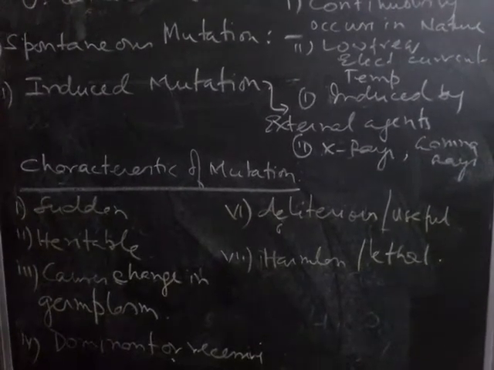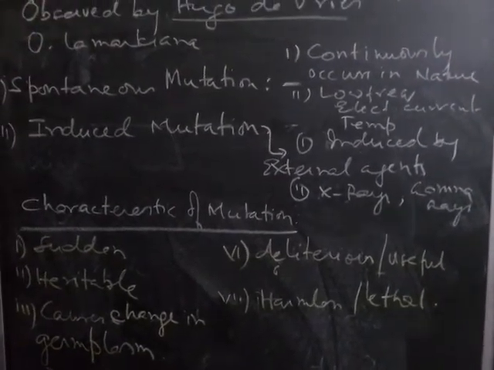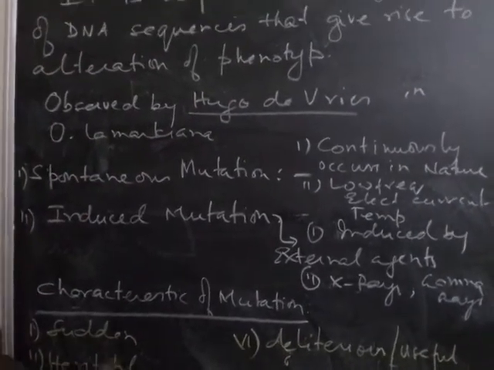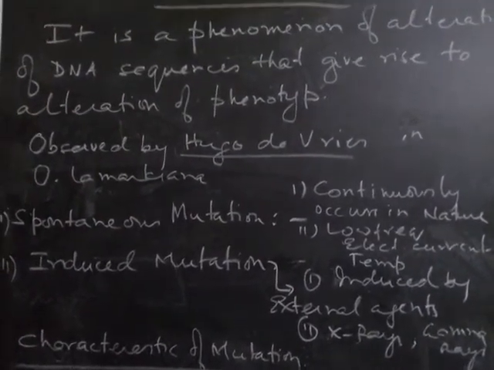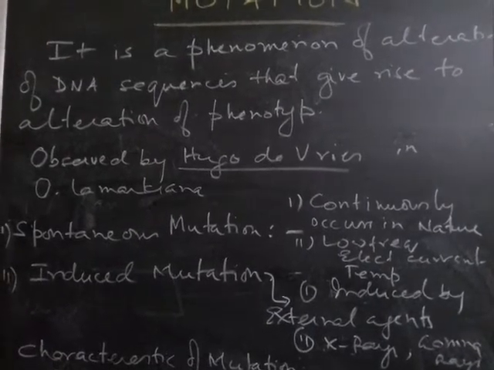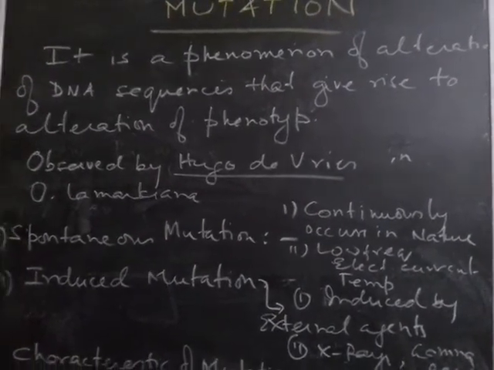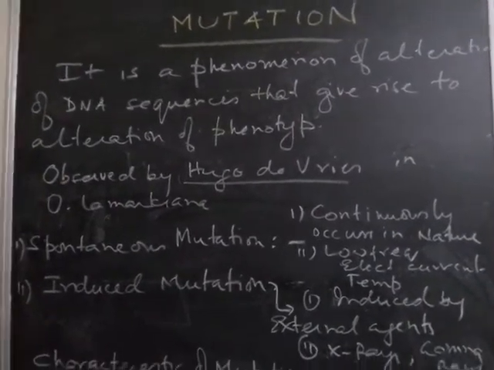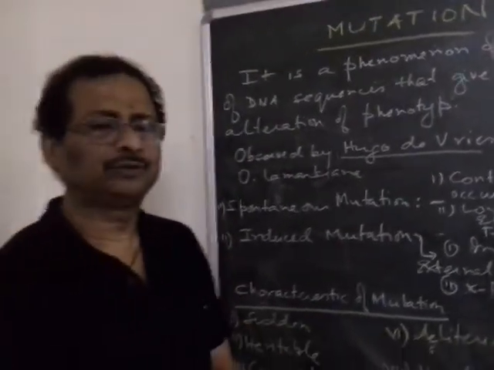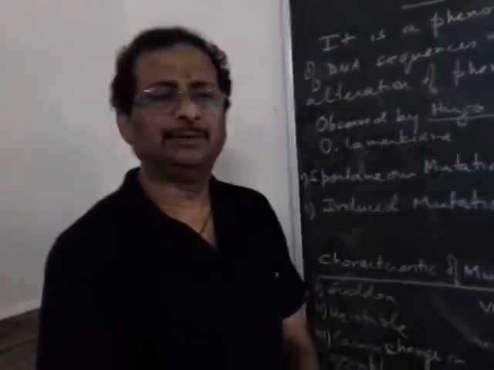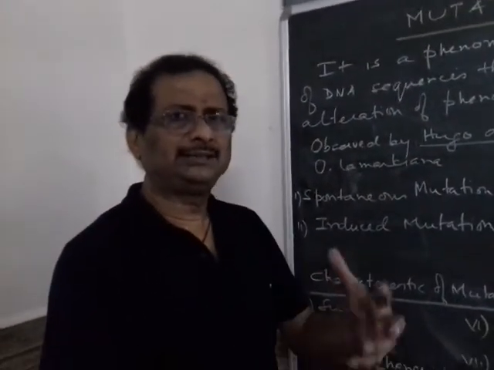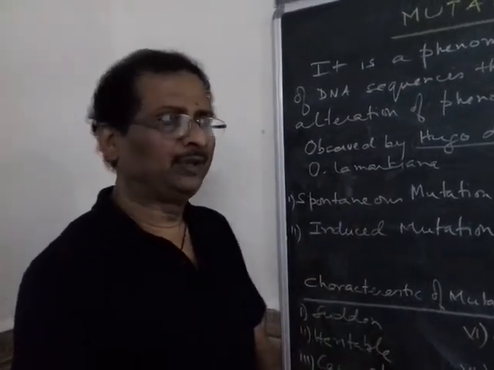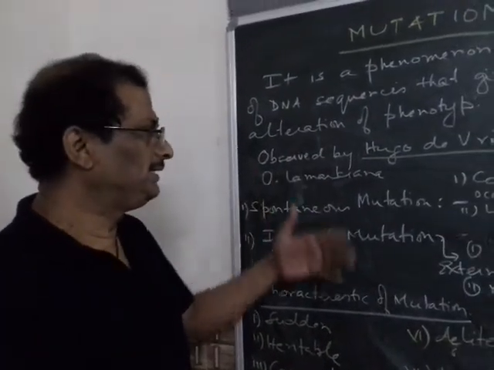Now, this was first observed by Hugo de Vries in Oenothera lamarckiana, and Bateson called it discontinuous variation, meaning the variation which may not be continued. In some cases, mutation seems to be heritable. In most cases, mutation is heritable. But it comes very suddenly. So we divide it into various types.